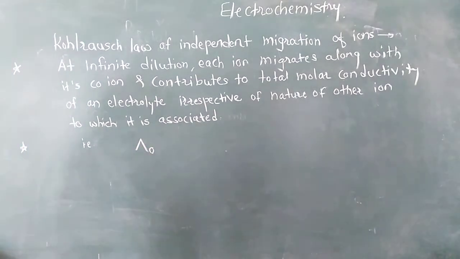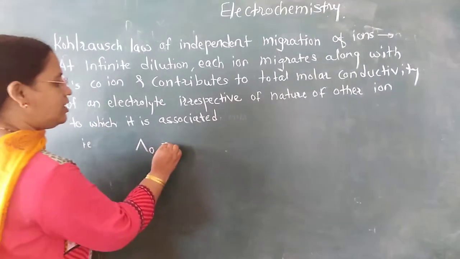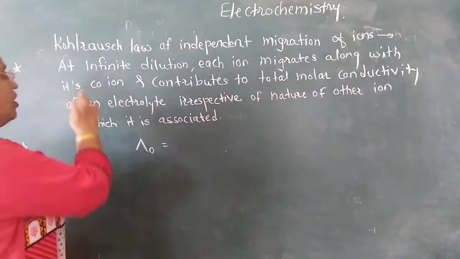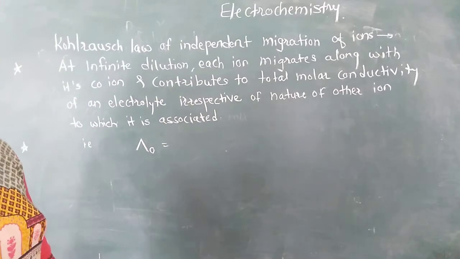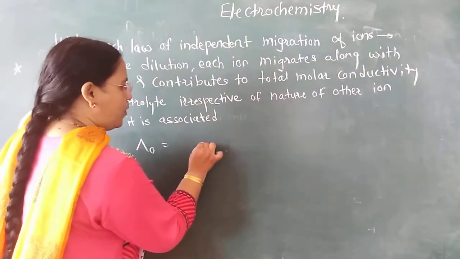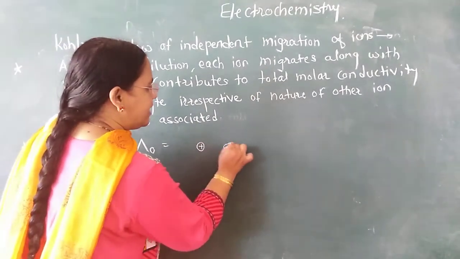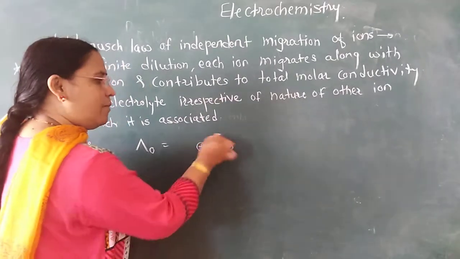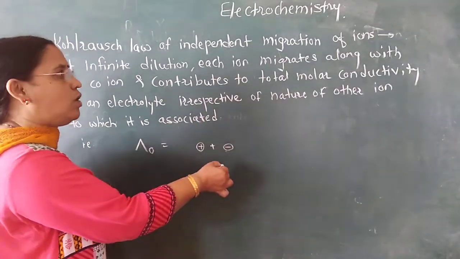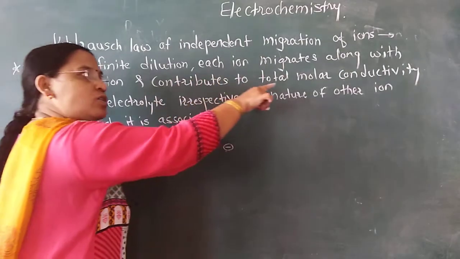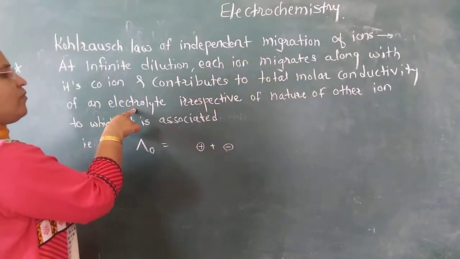That is lambda 0. At infinite dilution, each ion migrates along with its co-ion. Each ion means the positive ion and the negative ion. Each ion migrates along with its co-ion and contributes to the total molar conductivity of an electrolyte.